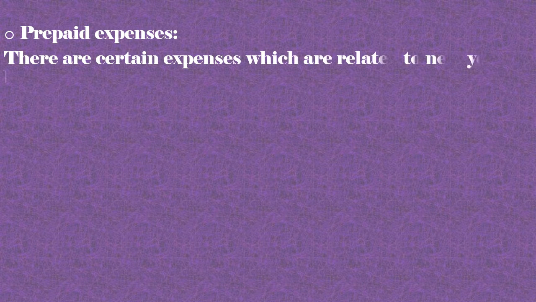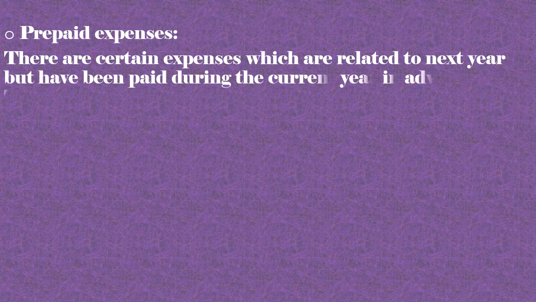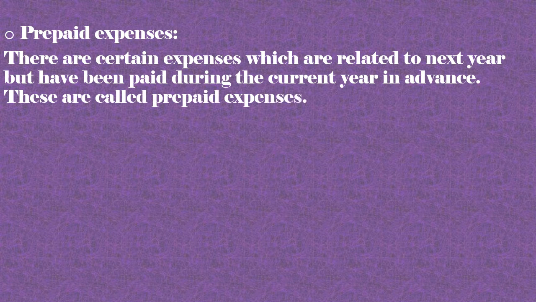Prepaid expenses. There are certain expenses which are related to next year but have been paid during the current year in advance. These are called prepaid expenses. So outstanding expenses were not paid in the current year, so next year they become outstanding. The prepaid expenses relate to the next year, so you have paid in advance in the current year, prepaid.